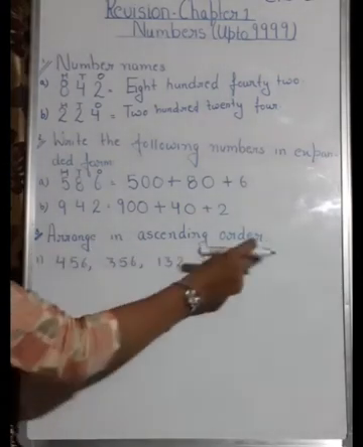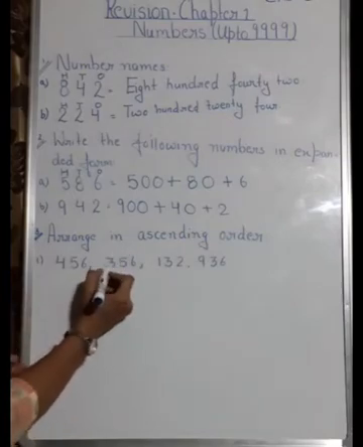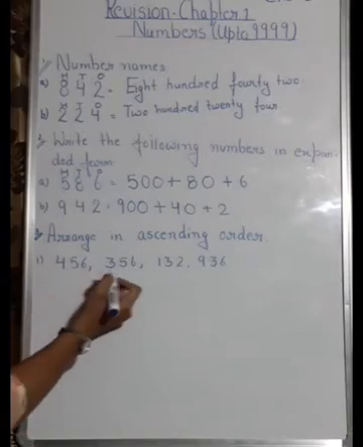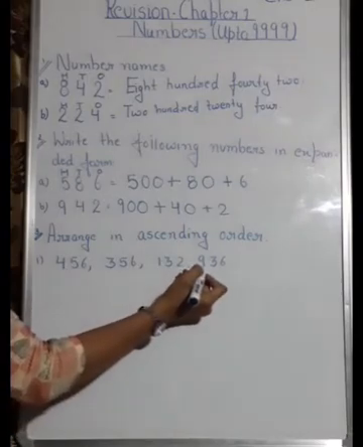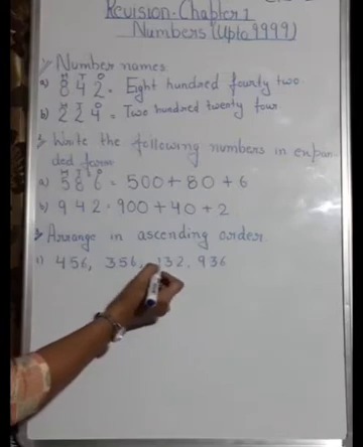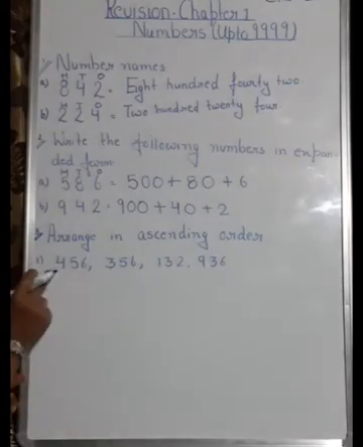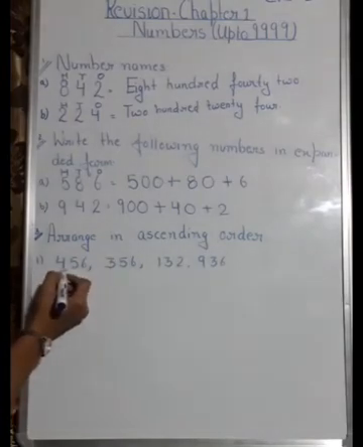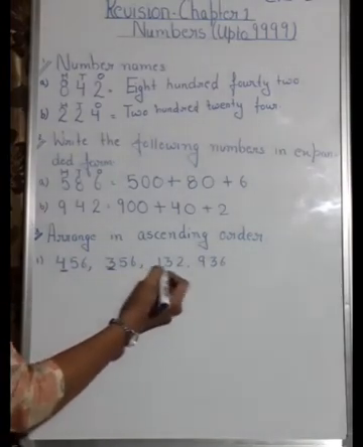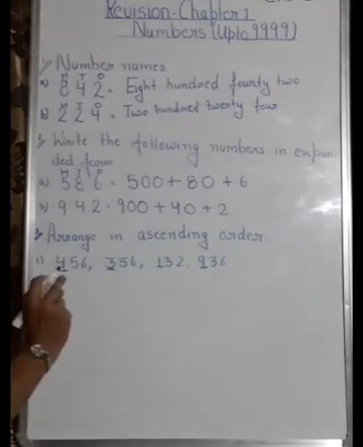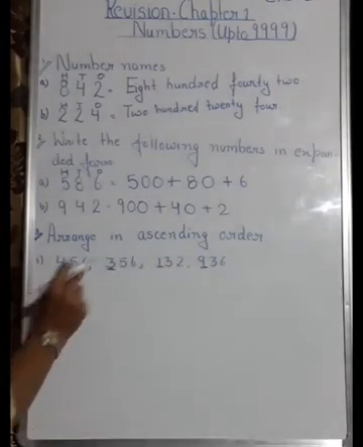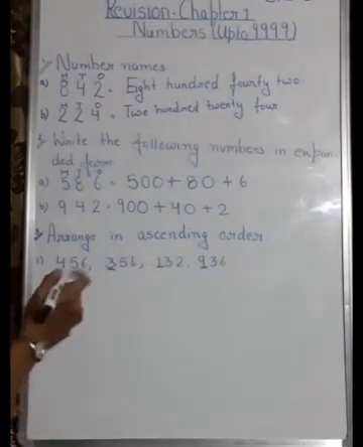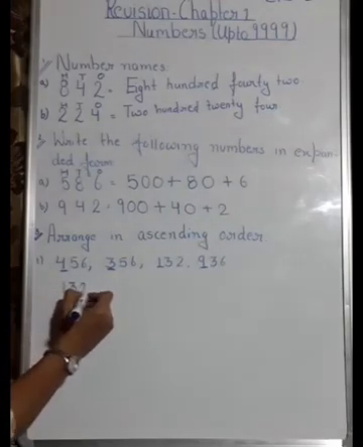Next is arrange in ascending order. So here I have written some numbers and you have to arrange them in ascending order. Now as you can see, in each number the highest place value is hundred. Here also hundred, here this is also hundred, and here also. Okay, so as they all have hundred as the maximum place value, you have to compare the numbers at the hundred place. Now at the hundred place, which one is the smallest? Ascending means smaller to bigger. So which one is the smallest? 1 is the smallest. So your 132 will be written here.